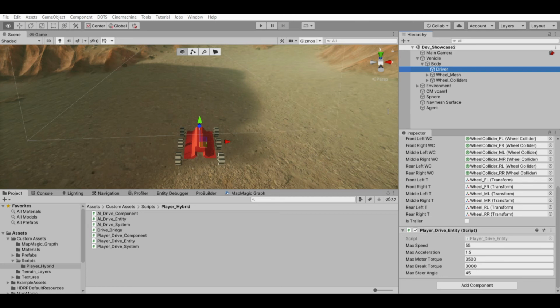Let's assign our newly developed AI drive entity to driver game object. We will also assign variable values along with destination game object and nav mesh agent. Let's not apply any brakes for now, as we are not accelerating anyway if the agent is too close. In other words, we are having pulsed acceleration.